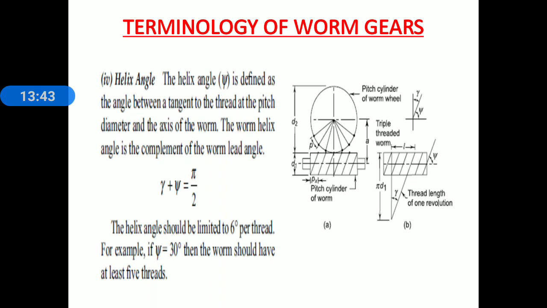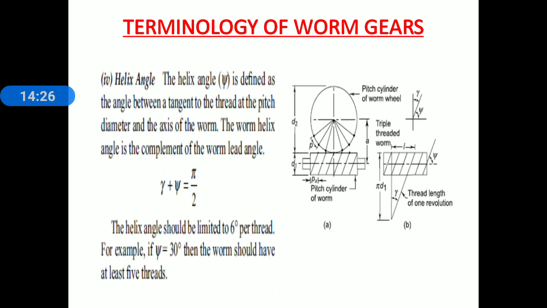Using this relation we get the value of lead angle. Number 4, helix angle. Helix angle is denoted by the letter psi, that is shown in figure B. The helix angle is defined as the angle between a tangent to the thread at the pitch diameter and the axis of the worm. The worm helix angle is the complement of the lead angle. Remember this. Therefore, the sum of lead angle and helix angle is equal to 90 degree or pi by 2. Gamma plus psi is equal to pi by 2 or 90 degree.